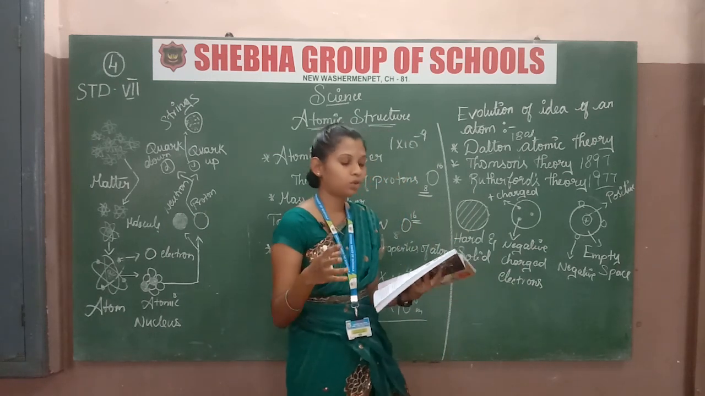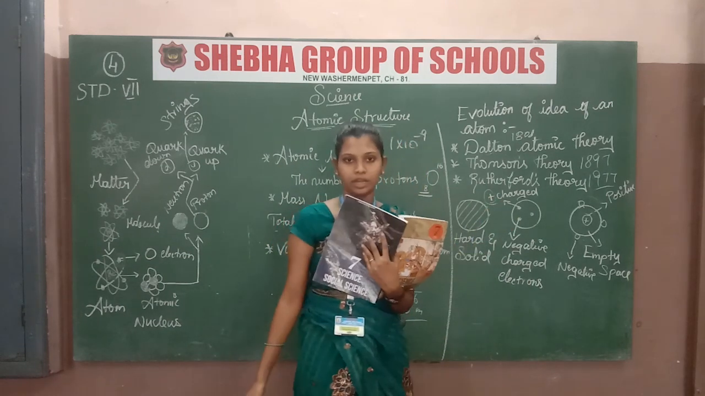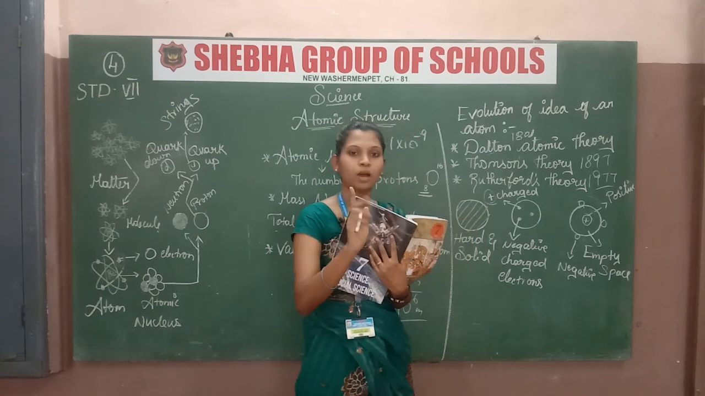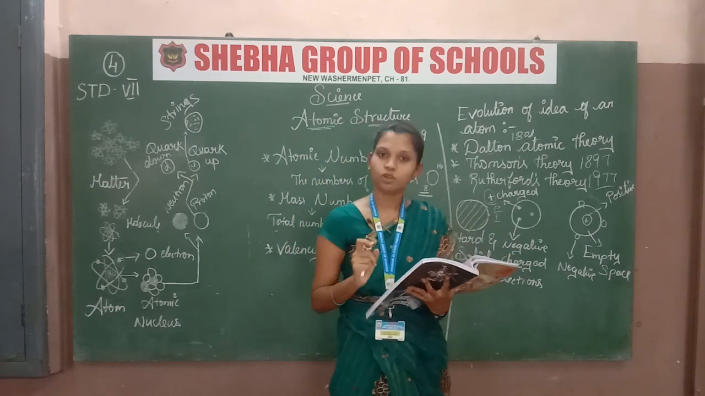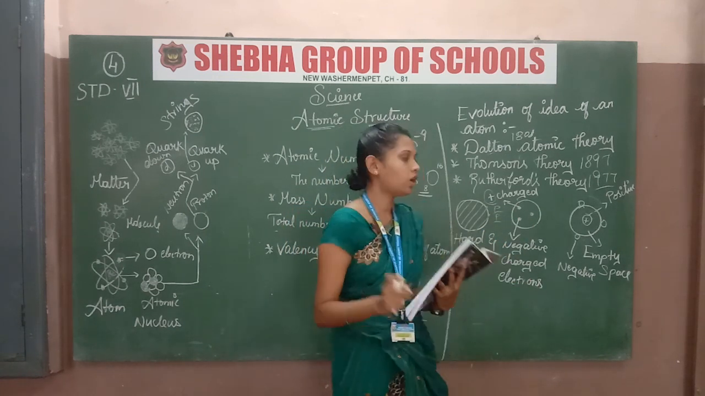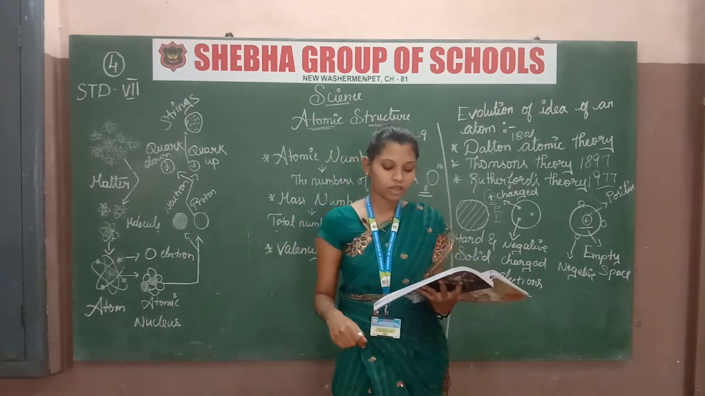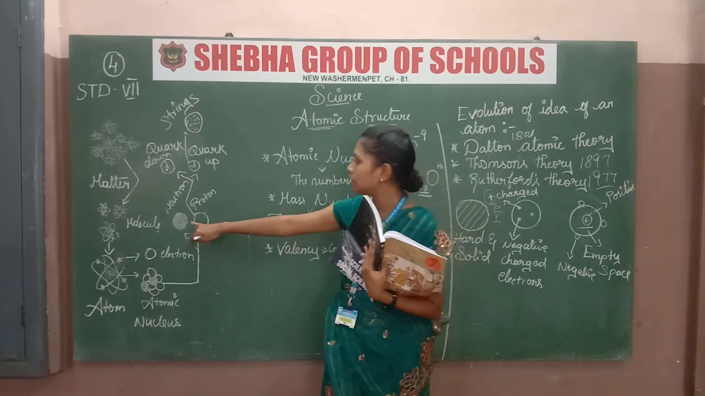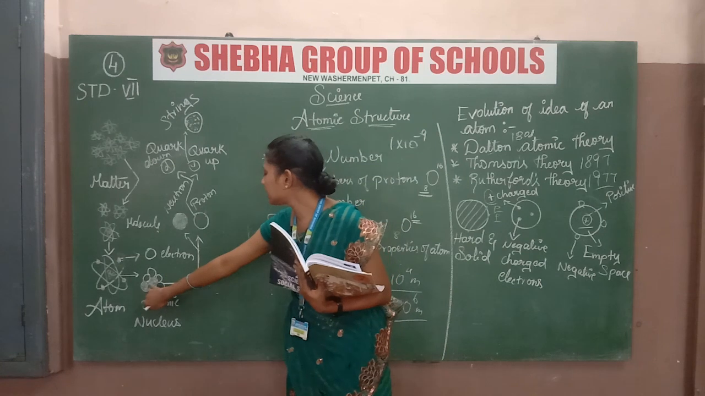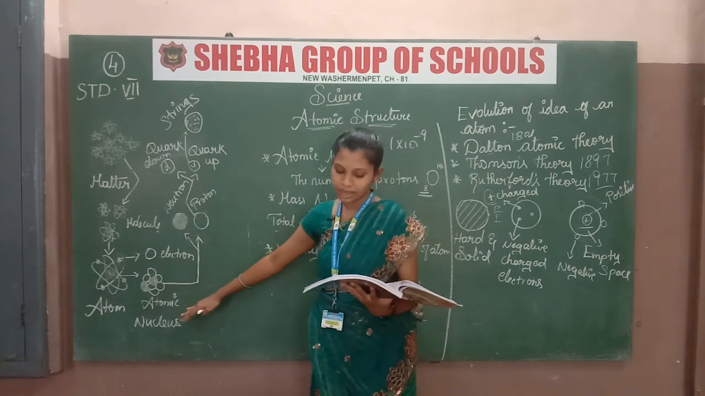What is a proton? I told you a proton is a positively charged particle. Proton means positive. Just think positive is P, proton also starts with P. So P, P. The proton is positively charged, and it will be present in the center of the atom. And then what is a neutron? The neutron will be present inside the atomic nucleus.